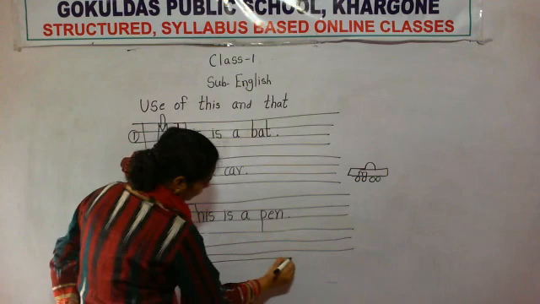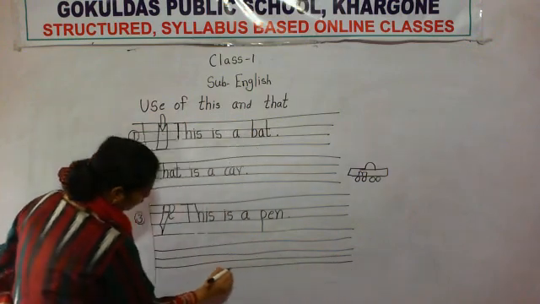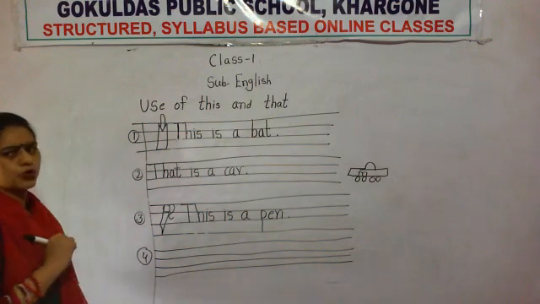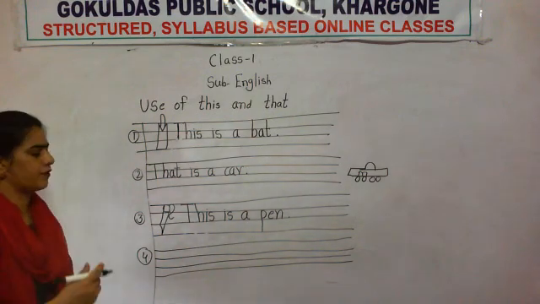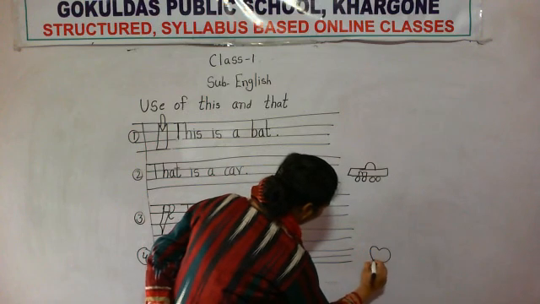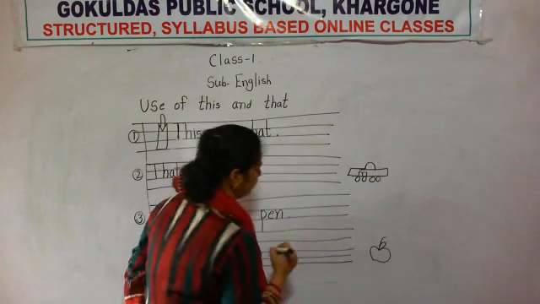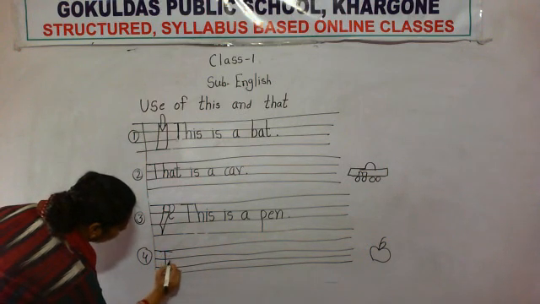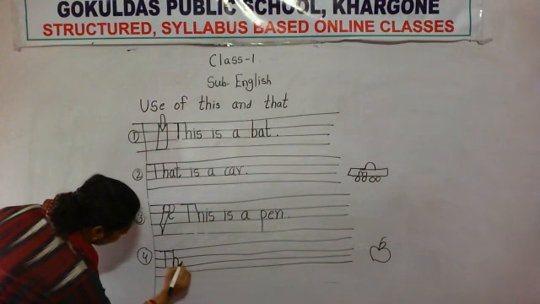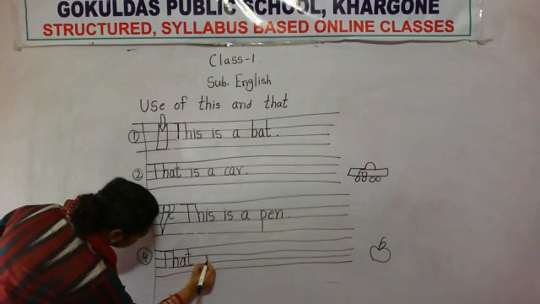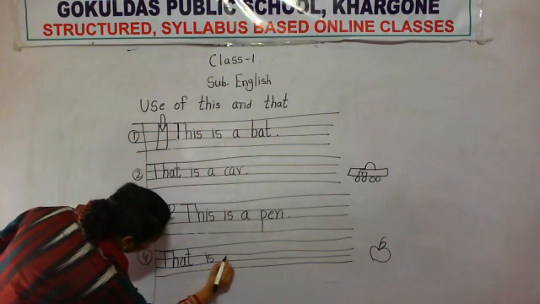Number 4. Now again I am going to draw a picture far away from us, a picture of an apple. So here, that. What will I write? That, because it is far away from me. That is an apple.